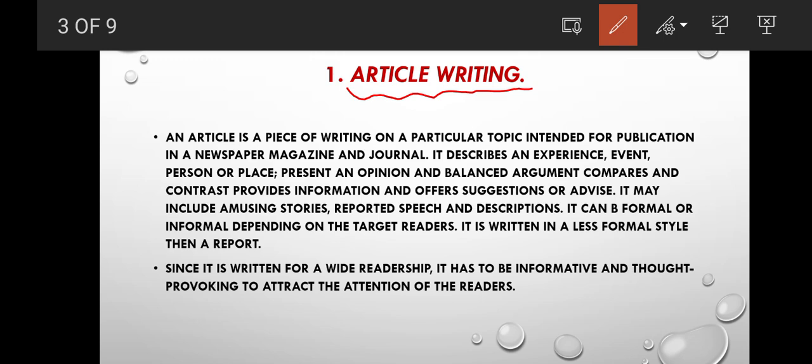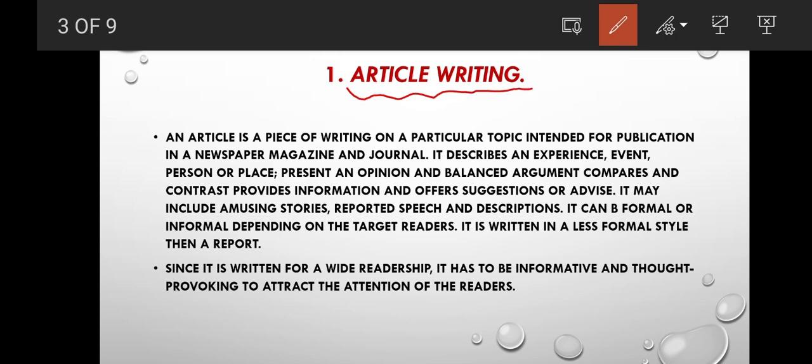Okay, article. What do you mean by article? We often say that this article is today's article, it is taken out from the newspaper, from the news. This article has come out from this news. So what do you mean by article?